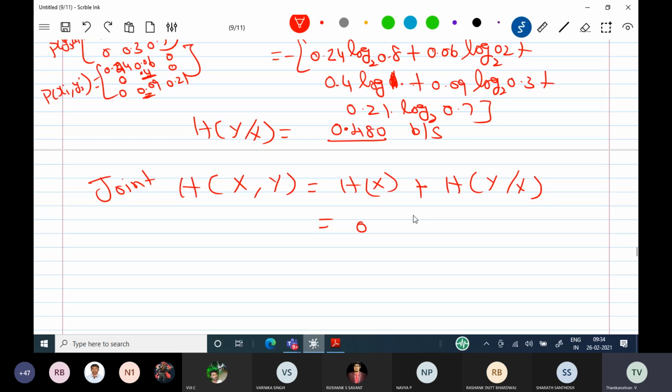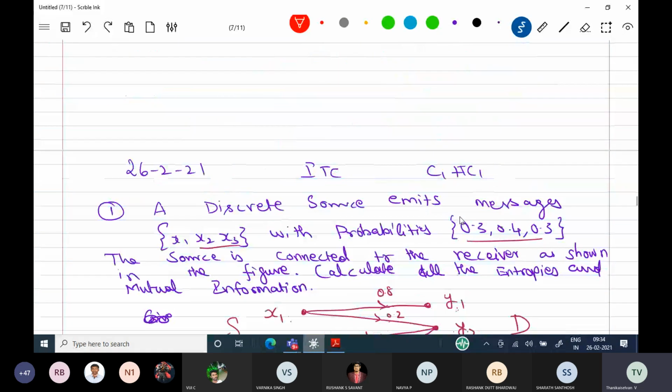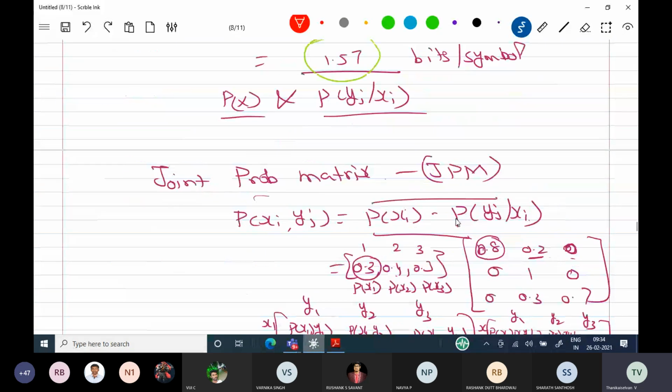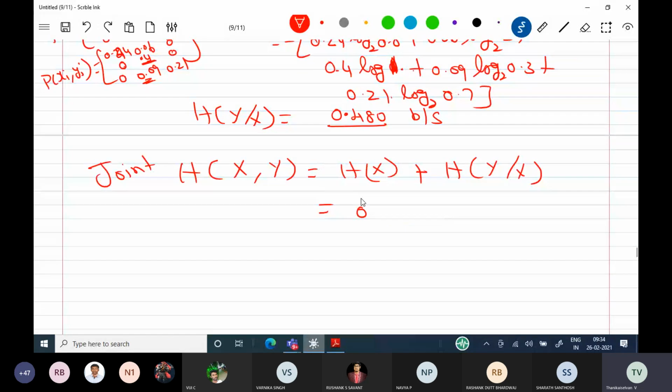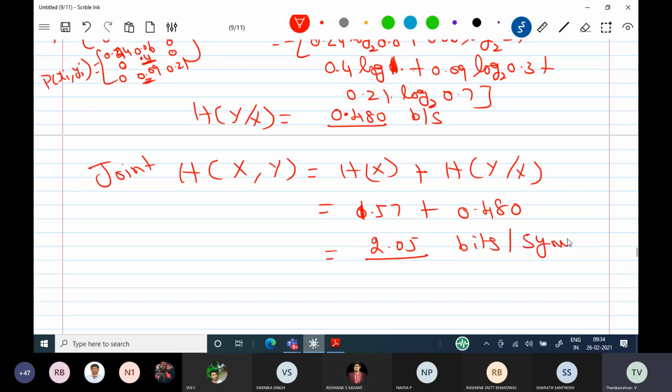What is the answer we found for H of x? 1.57, that will be substituted. 1.57 plus H of y by x, 0.80, the answer is going to be 2.05 bits per symbol. It's the joint entropy, the system entropy.